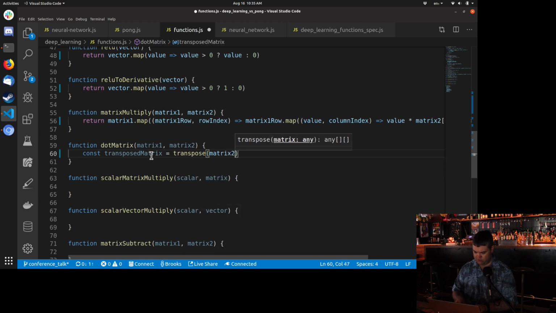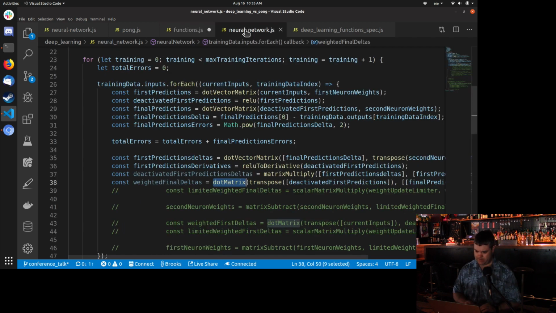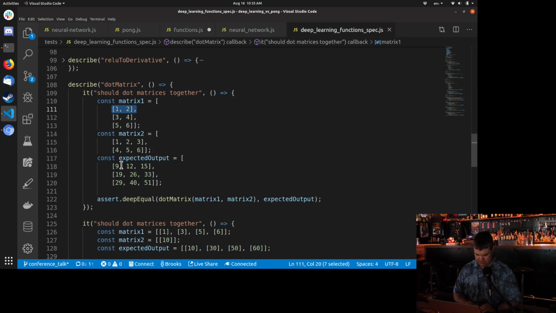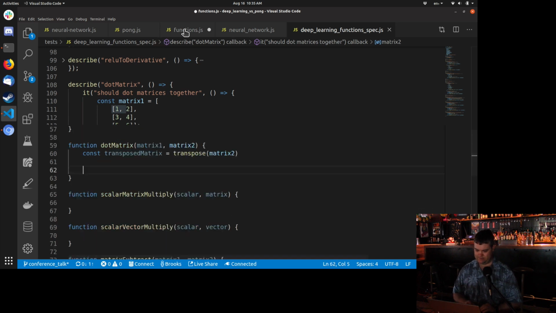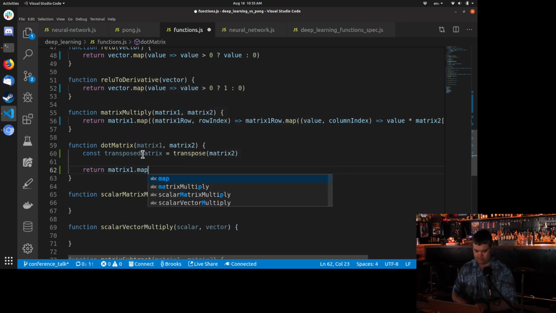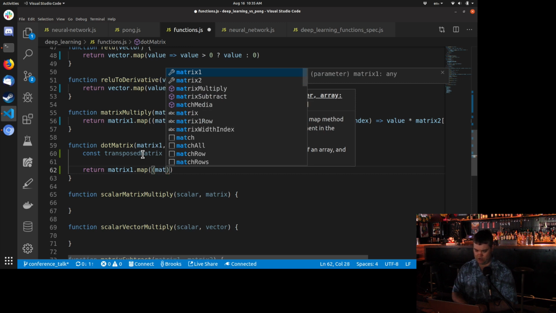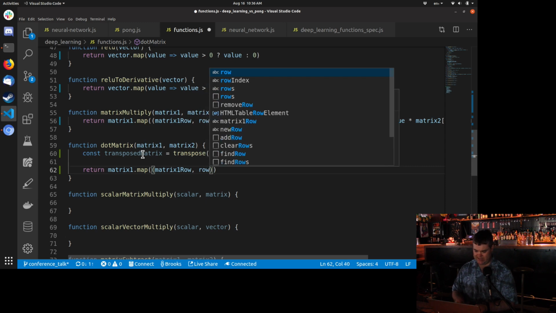Transposed matrix 2. Once we have that, we now want to loop through. So essentially map through. We want 3 high, so it's going to map through the first matrix and then dot together its row with the new row of the transposed matrix. All right. So we're going to return matrix 1 dot map. We're going to get the matrix 1 row and the row index.